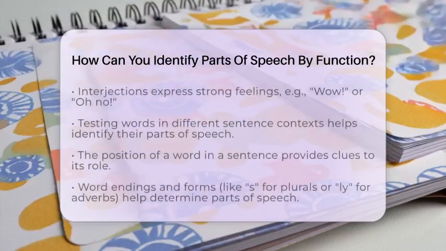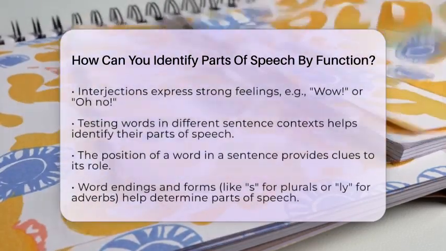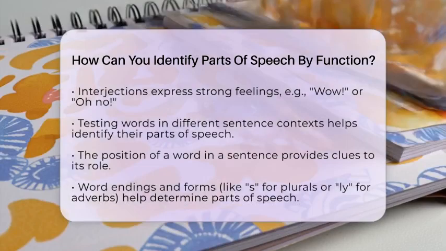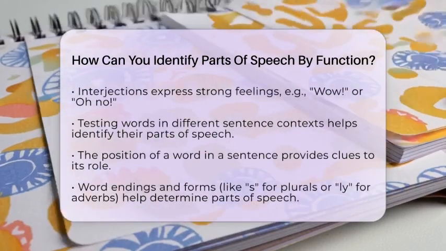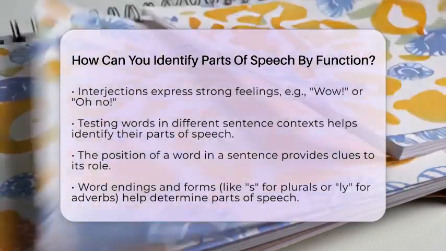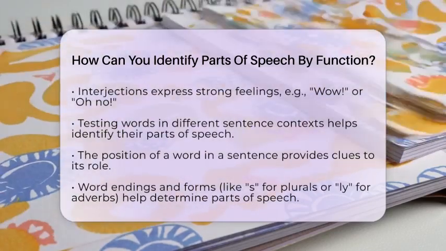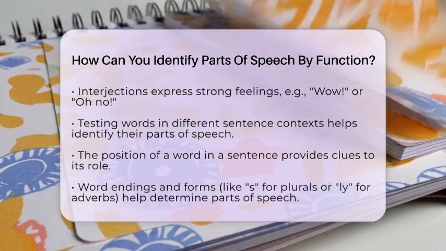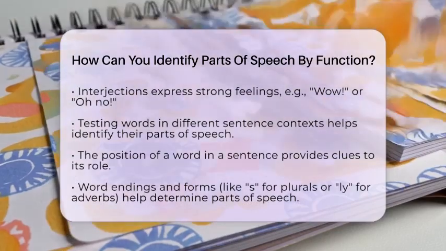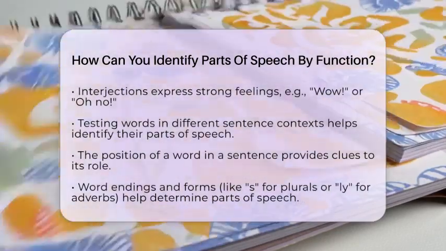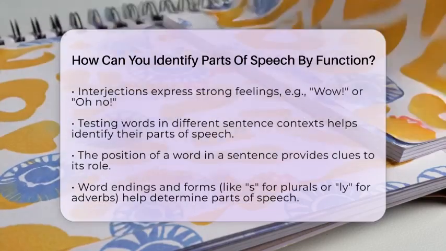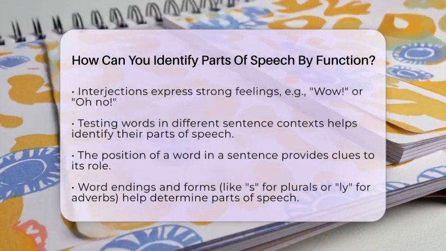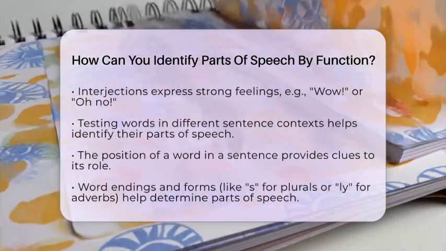If a word can describe a noun and can be taken out without breaking the sentence, it's probably an adjective. For example, the red car, removing red still leaves a complete sentence. The car. If a word modifies a verb or an adjective and ends in -ly, it's probably an adverb. Like he runs quickly, where quickly tells us how he runs. Look at the endings and forms of words too. Many adverbs end in -ly, and adjectives might end in -ous, -ful, or -able. Verbs change form with tense like run, ran, or running. Nouns often have plural endings like -s, or show possession with an apostrophe and s.